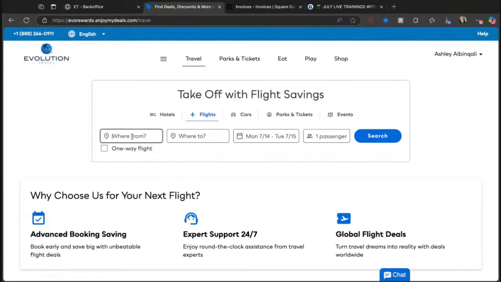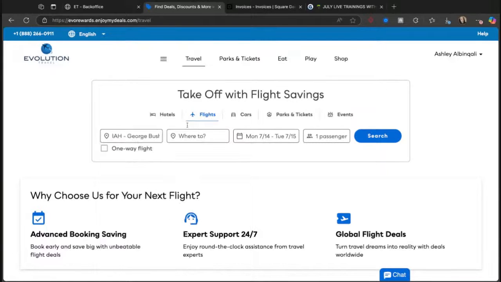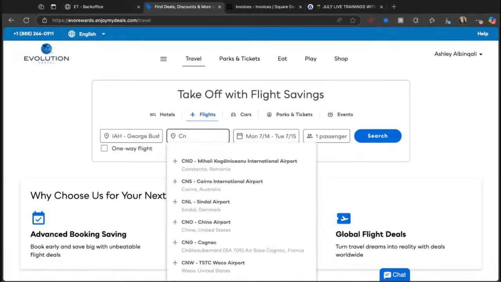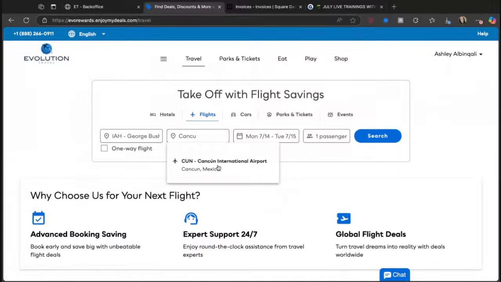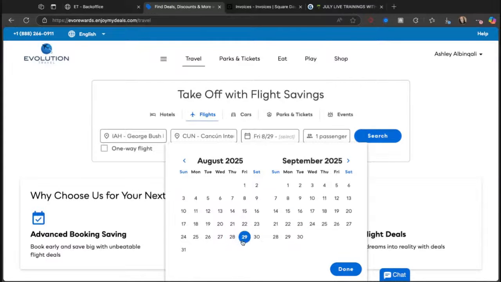So let's just say we're going to do a Houston flight because we love us some Houston. And we're going to go to, let's go to Cancun. Okay, if we spell it right, it might help. All right, we're going to go to Cancun because we're about to do an all-inclusive resort. Here we go. We're going to book it. You know, we need at least 2 months out to get good pricing. How about we go Labor Day weekend, right? That's coming up. Labor Day weekend is here.